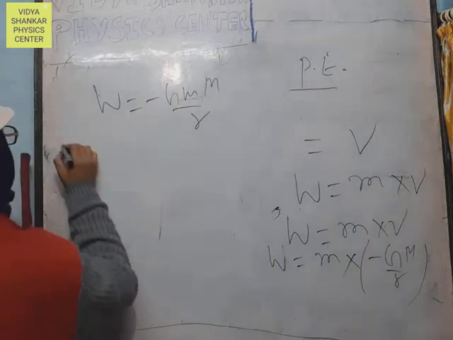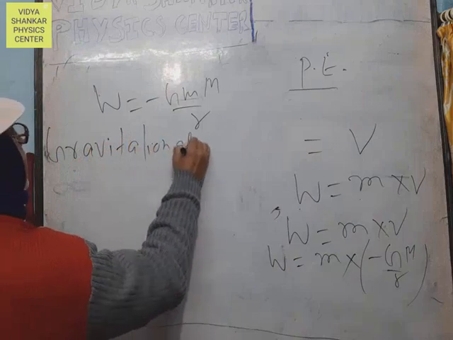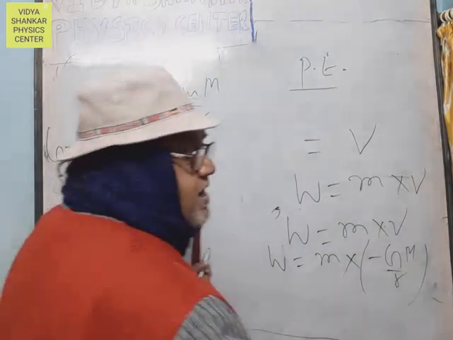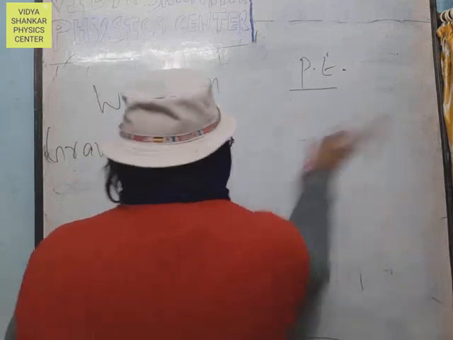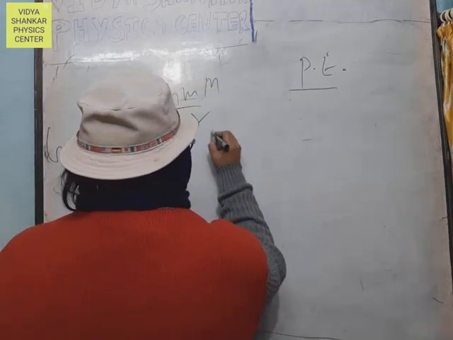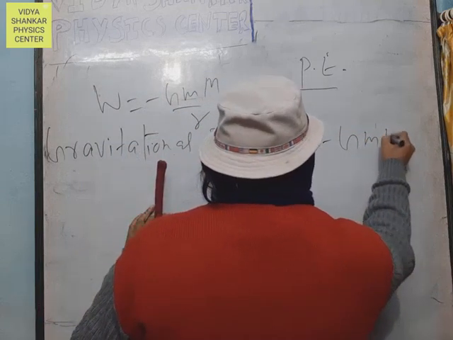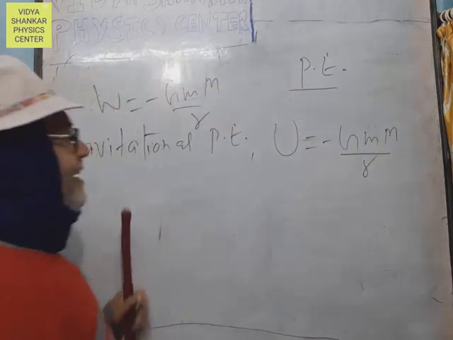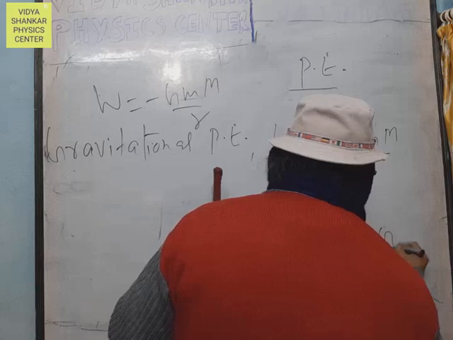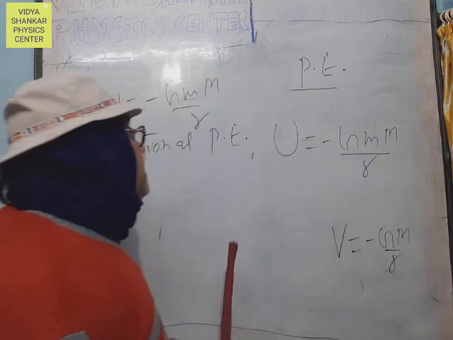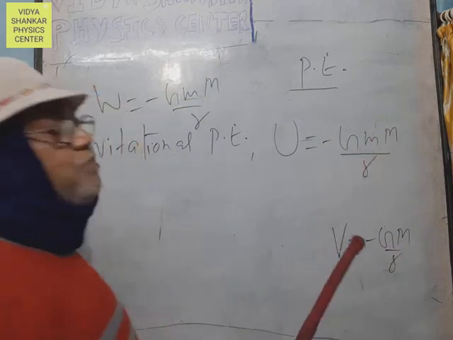Gravitational potential energy U equals minus G m M upon R. Gravitational potential is only V equals minus GM upon R. But the gravitational potential energy U equals minus G small m capital M upon simply R.